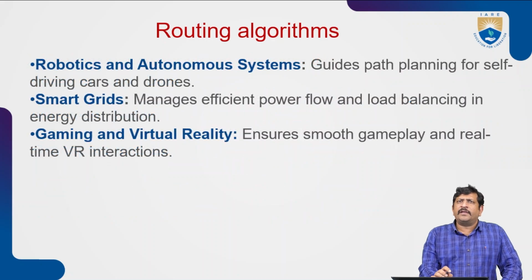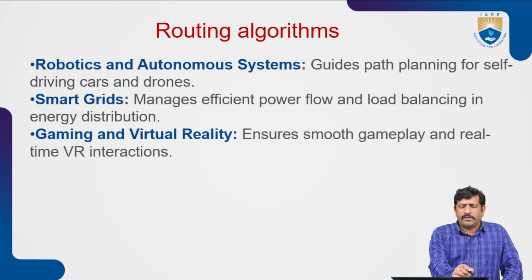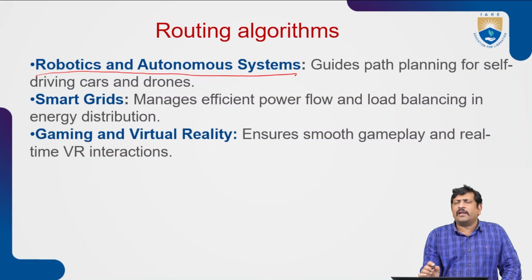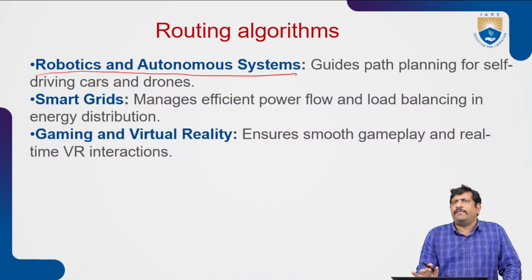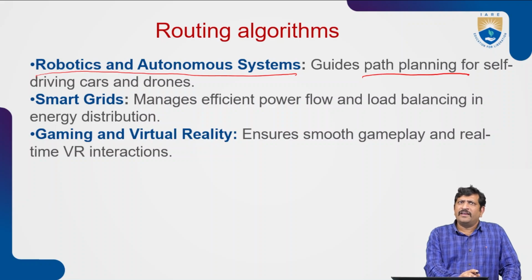Here, robotics and autonomous systems. In robotic and autonomous systems also, this routing algorithm can be utilized to find the best path, guiding the path planning from the source station to the destination station for self-driving cars and drones.